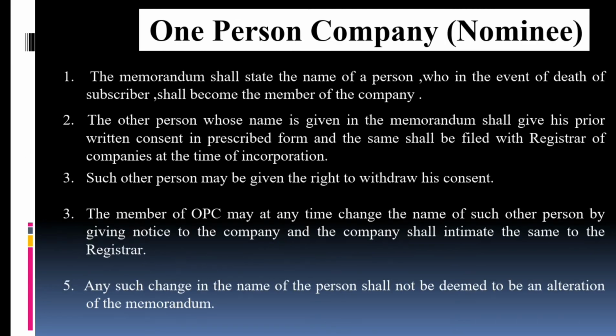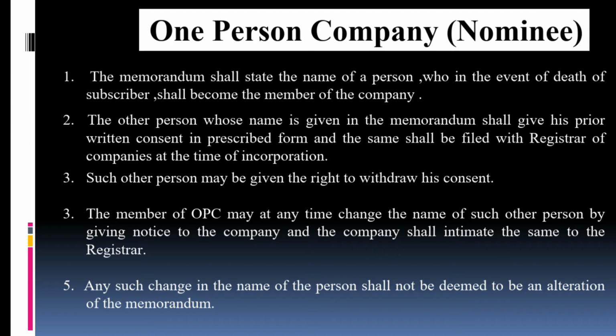Okay, so the memorandum shall state the nominee of the one person company. It states that the memorandum should have that clause, it should be written who will act as a nominee in case of the death of the member of the company.